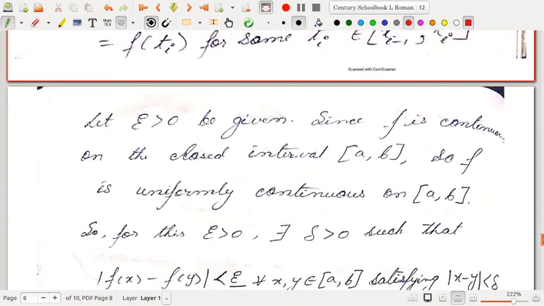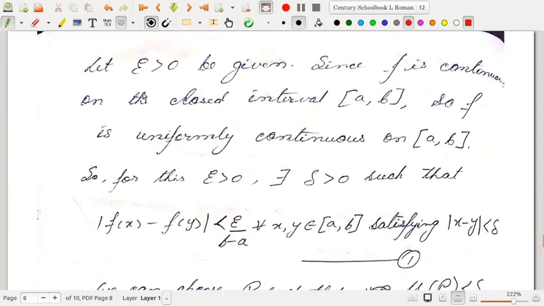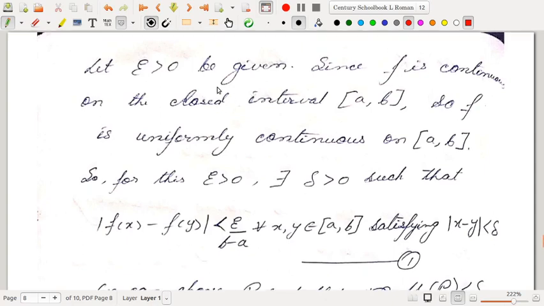Another theorem that we will be using here is uniform continuity. If f is continuous in a closed interval, then f is uniformly continuous. This theorem was also done in the earlier semester. So let epsilon greater than 0 be given. Since f is continuous on the closed interval [a,b], f is uniformly continuous on [a,b].